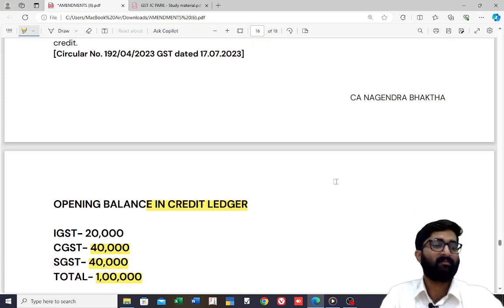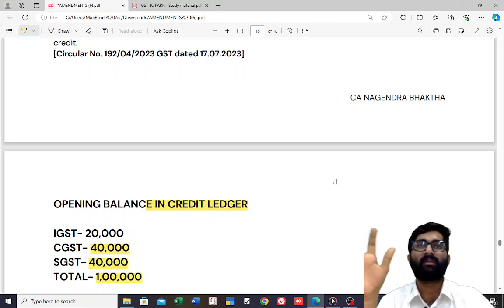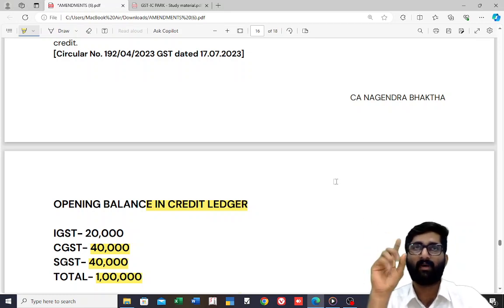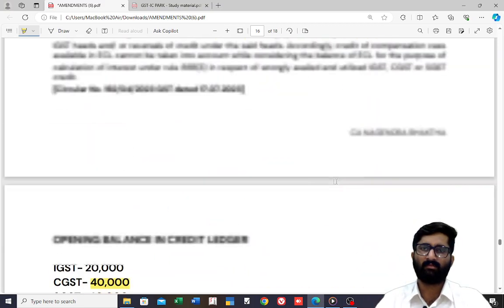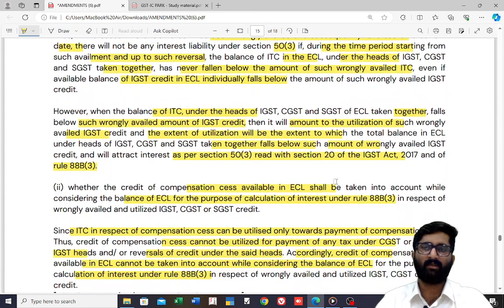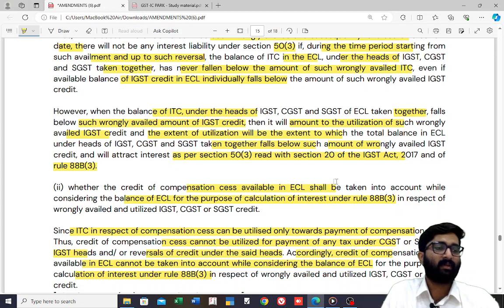So this is about the clarifications in the notification and circular. Sorry, both are circulars. Only one circular was there, and in that two points were there. Okay, that is one point.